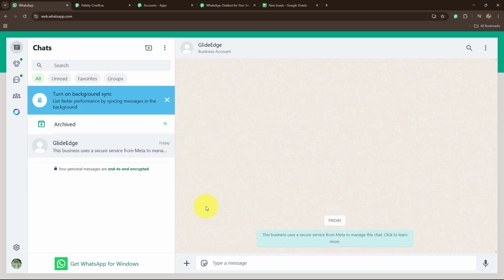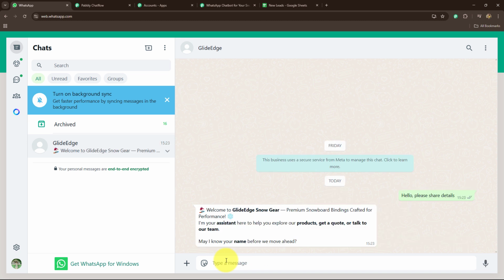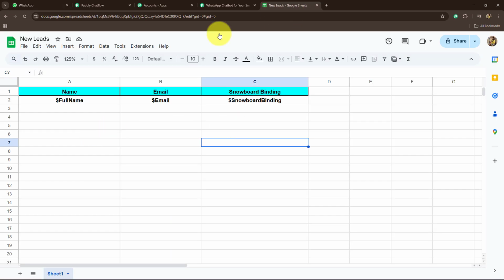So this is the WhatsApp number of the snowboard binding business with the name Glide Edge. I'm going to send a message as a client or as a customer over here. Hello, please share details. So you can see that we are receiving the replies. That means our bot is actually working properly. When the flow continues and the customers send their details, the details will be added automatically in this Google Sheets.